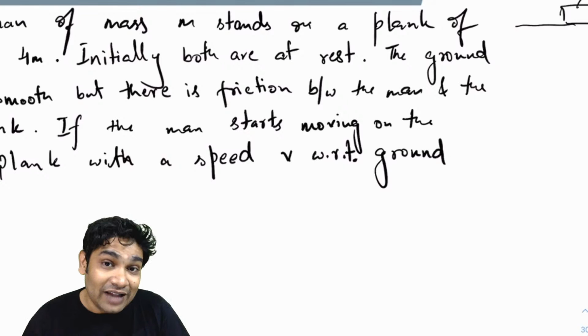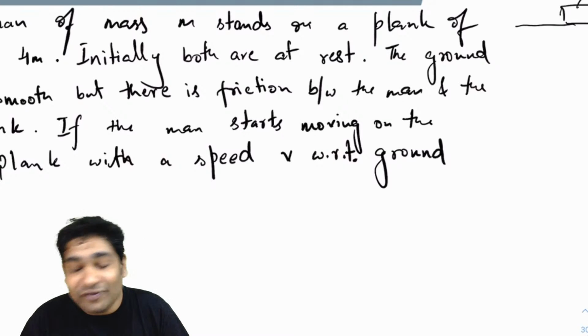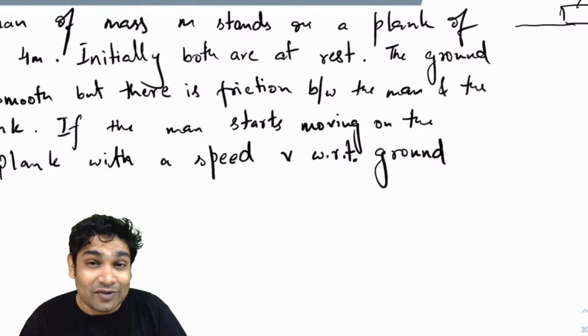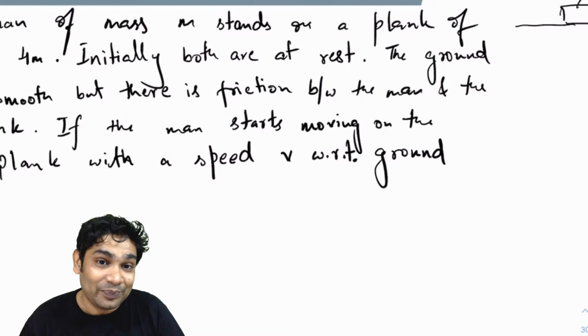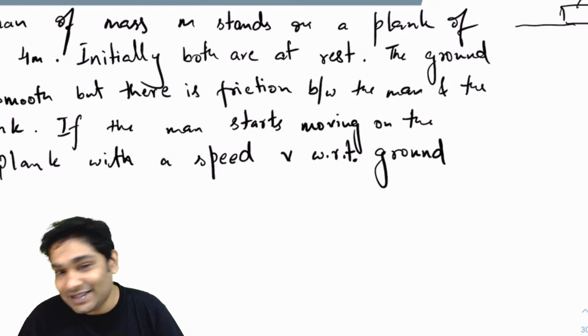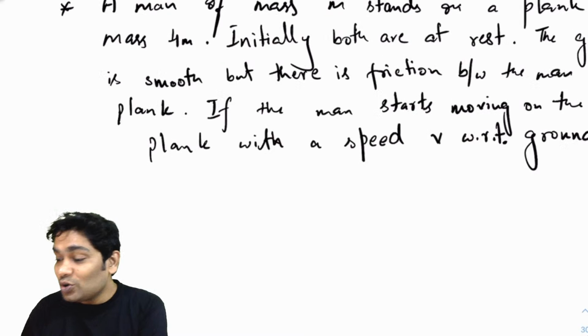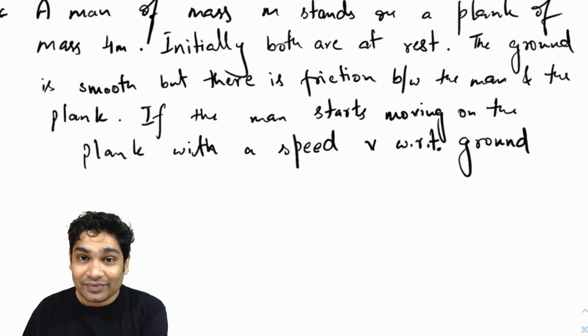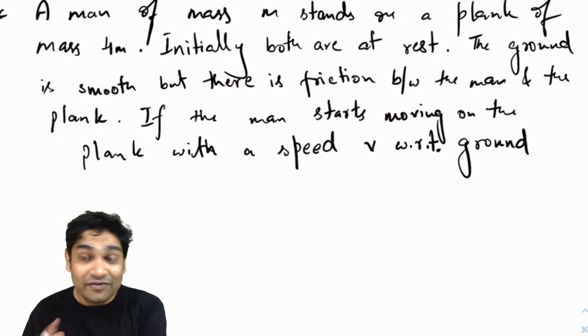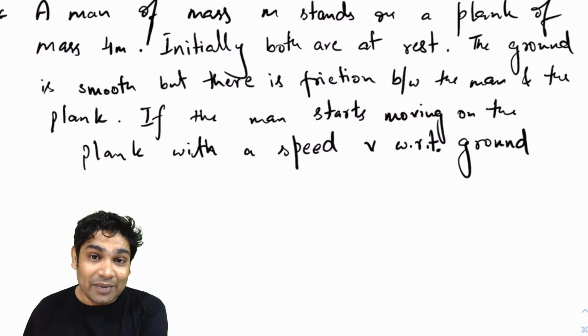Finally, if he's moving with speed v, then his kinetic energy is half mv square. So his kinetic energy changed, which means somebody did work on him. Who did this work? Yes, friction. Very nice. So what is the work done on the man by the force of friction?